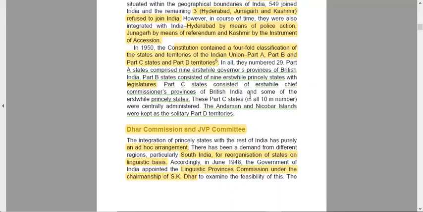So A was the one directly under the governor's rule. B was the one under the president but with a legislature. C was the one controlled by the chief commissioner, but some of them also had princely states included in Part C. Part C had 10 members in total, which was centrally administered, so it was centrally administered, not having its own legislature. And the Andaman and Nicobar Islands were kept as a solitary part of D, that is Union Territory.